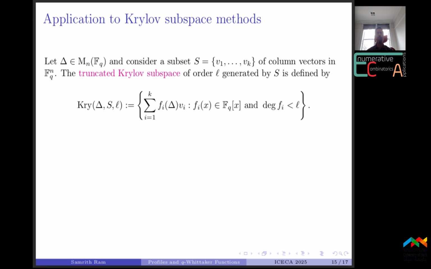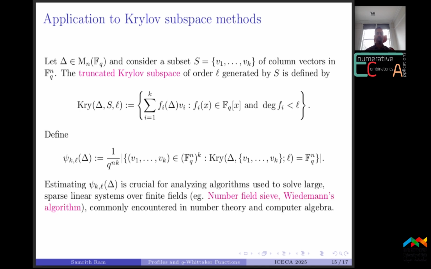The truncated Krylov subspace of order L generated by S is defined to be the space of all linear combinations of these v_i's, where these f_i's are polynomials over Fq with degree at most L. Let's define psi_{k,L} to be the probability that if we select a random tuple v_1 to v_k, the Krylov subspace spanned by them is all of Fq^n.